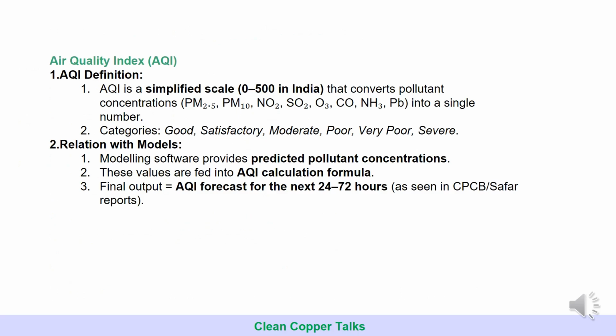Finally, you would have seen the air quality index being shown at different places in your city. What is an index? An index is a unitless number. For the air quality index, it ranges between 0 and 500. That means if the air quality index is 500, you will instantly understand that the air quality is bad, or if it is less than 100, you will understand that air quality is good.